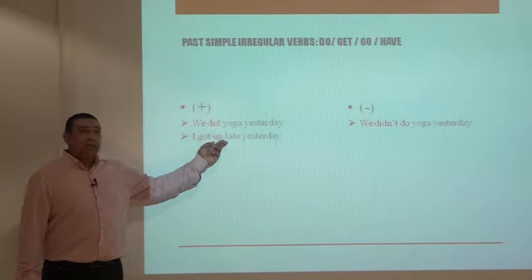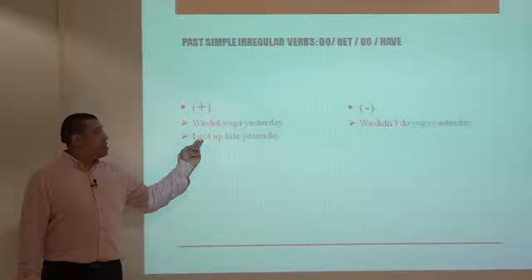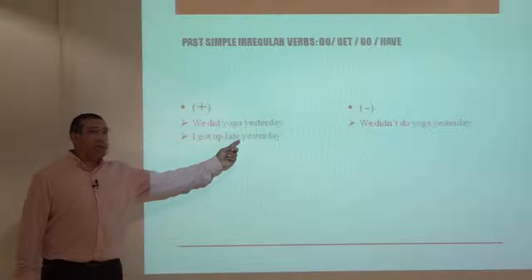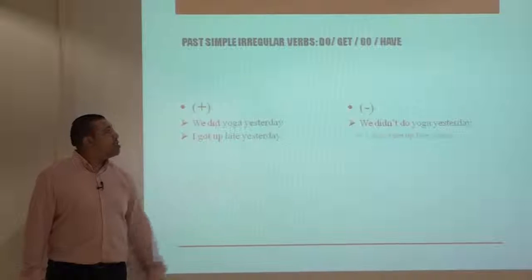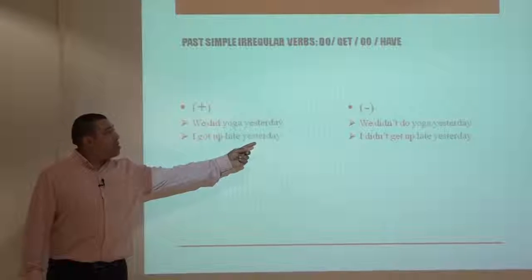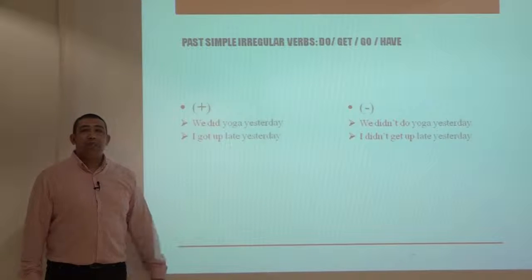I got up late yesterday, positive sentence. So get becomes got in the past tense, and yesterday indicates the past. And the negative form is I didn't get up yesterday.